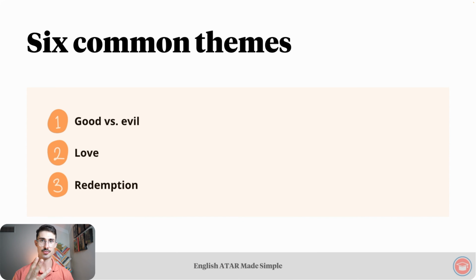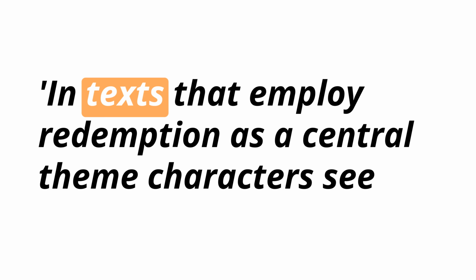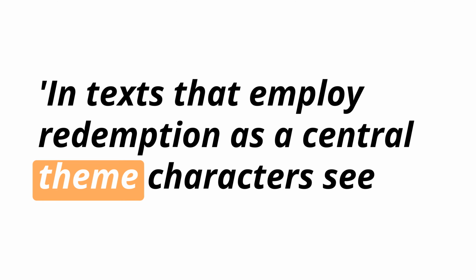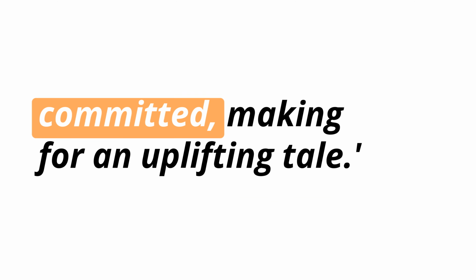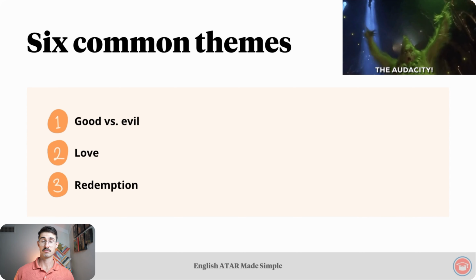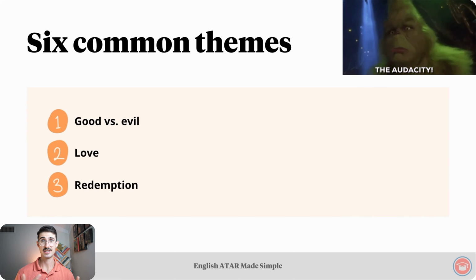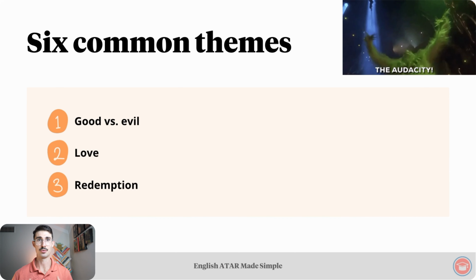Common theme number 3 is redemption. This is what the MasterClass article has to say about redemption. In texts that employ redemption as a central theme, characters see the errors of their ways and strive to right the wrongs they've committed, making for an uplifting tale. A good example of this one is How the Grinch Stole Christmas. Around halfway through the movie, the Grinch recognizes that he's been mean, and then he seeks to right his wrongs for the rest of the movie. He seeks to redeem himself.